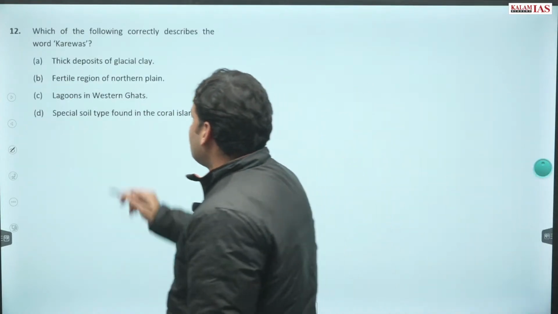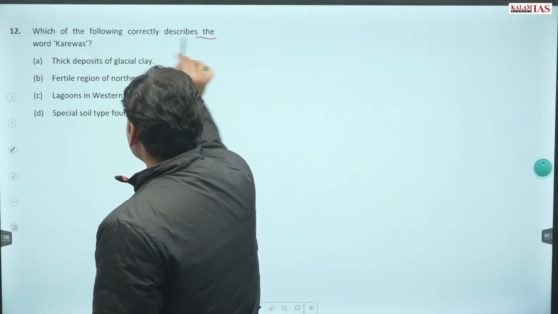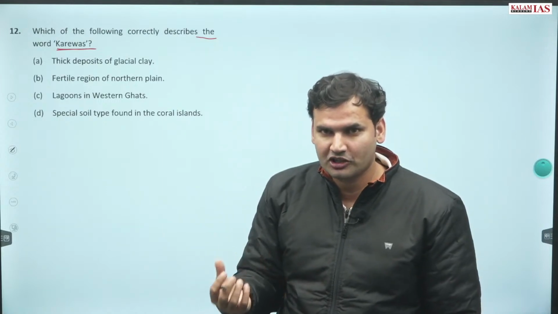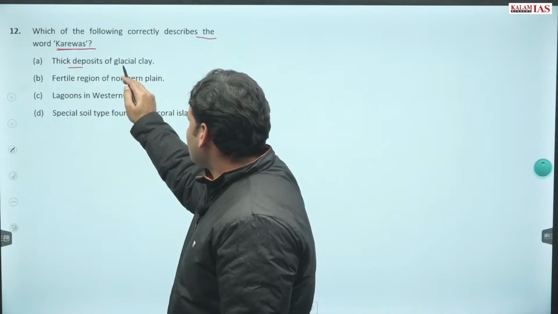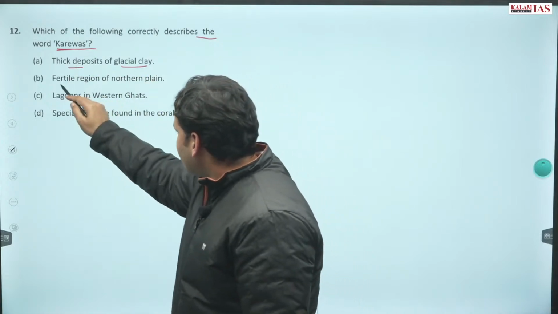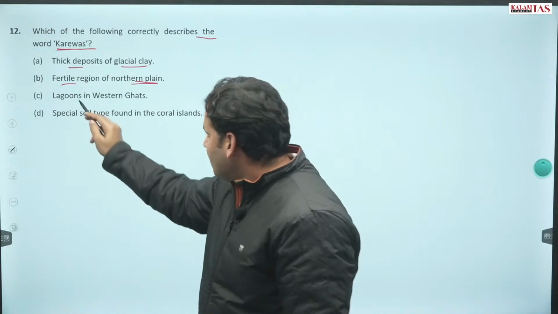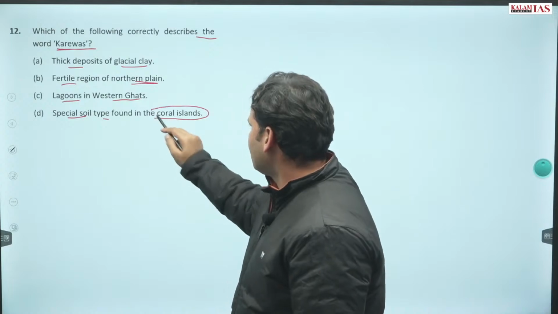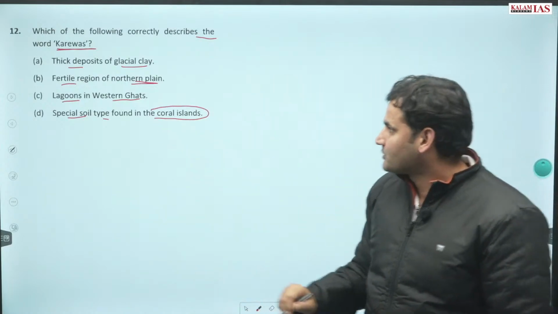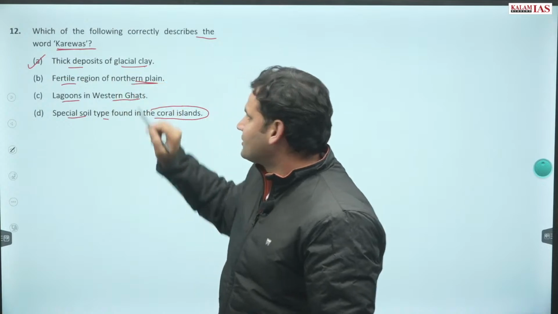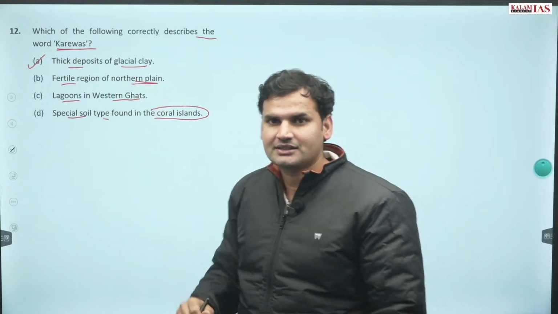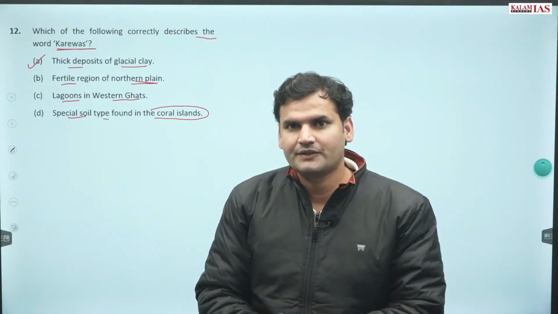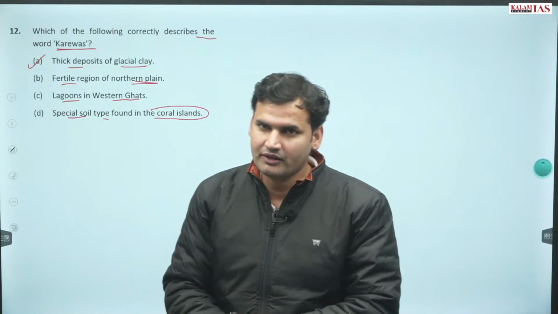Question number 12. Which of the following correctly describes the word karevas? Karevas हम पढ़ते हैं इंडियन फिजियोग्राफी, इंडियन ज्योग्राफी में. Options: thick deposits of glacial clay, fertile region of northern plain, lagoons of Western Ghats, special soil type found in coral islands. This is thick deposits of glacial clay. And where do we find these? We find these in Jammu Kashmir region, and these are very famous for the cultivation of saffron, the local variety of saffron.